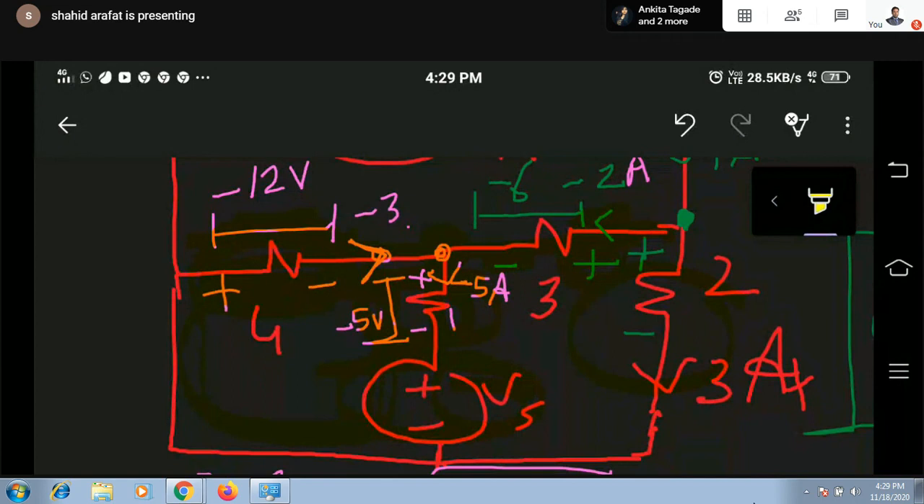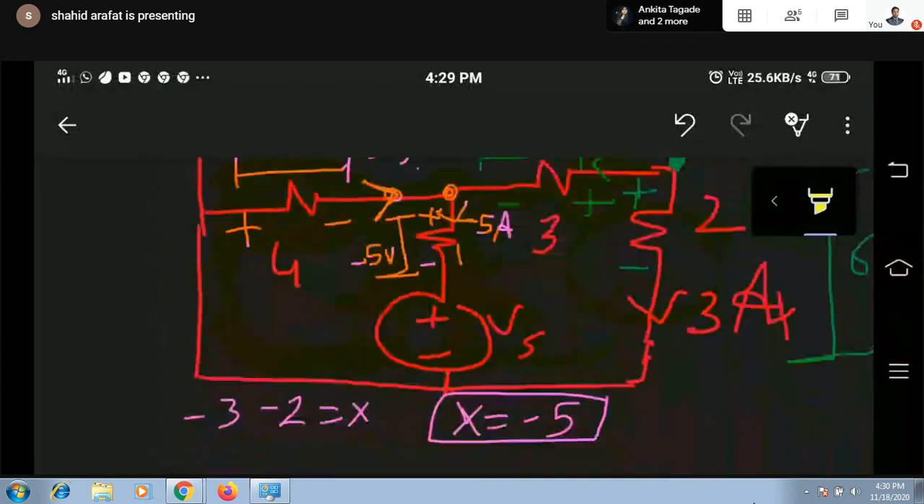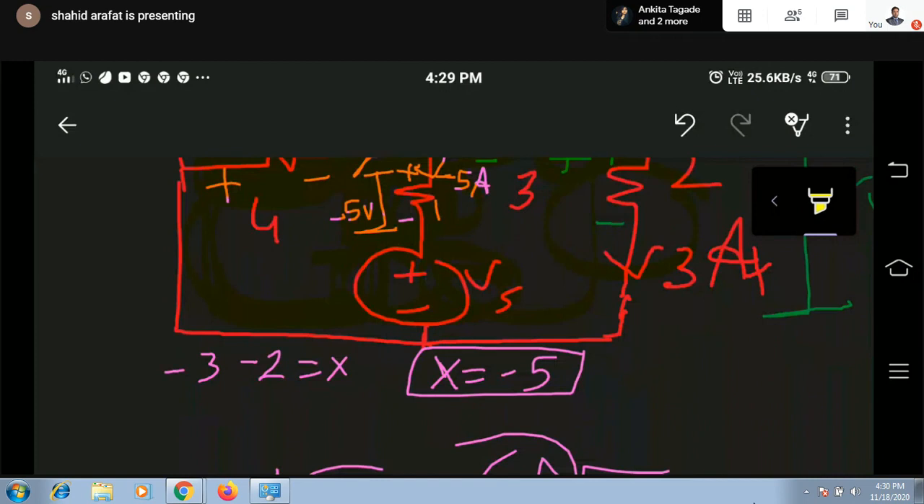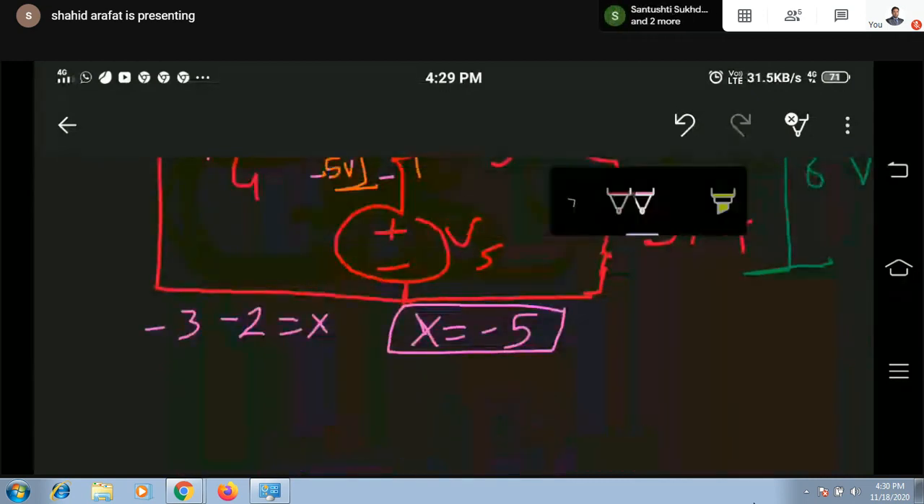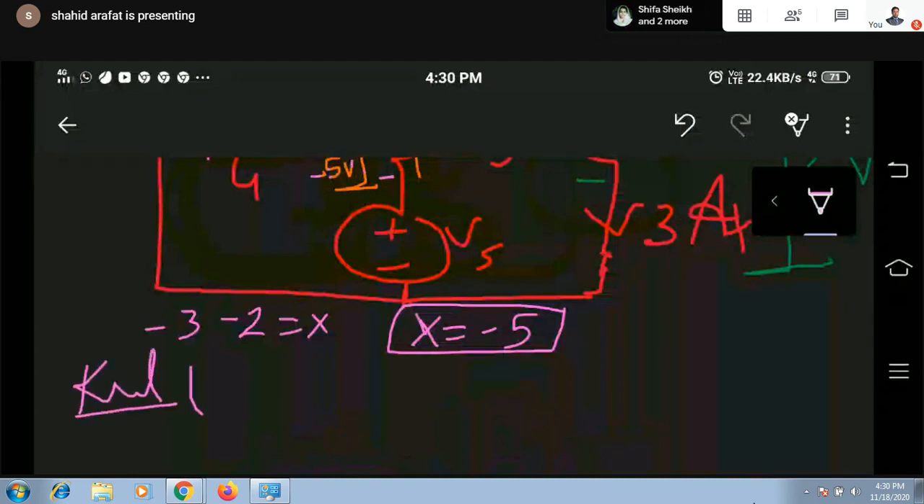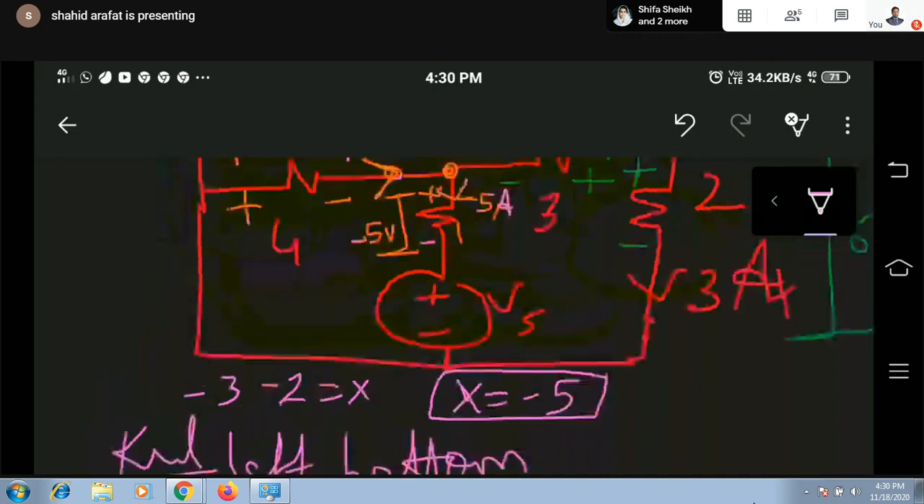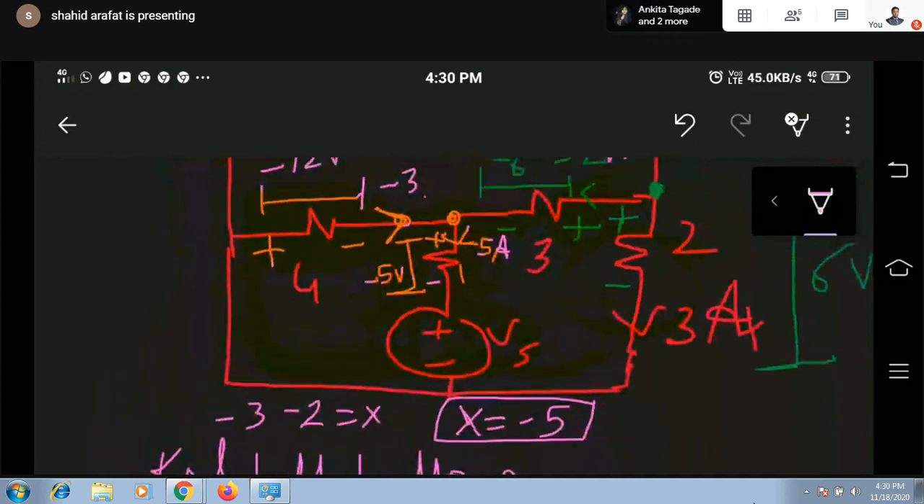Yes, sir. Now we can apply KVL either in this loop or in this loop. From both methods, you are going to get the correct answer. This one is simple. We have fewer elements over here. This one, this one, this one. So apply KVL in the left bottom loop, considering any direction.